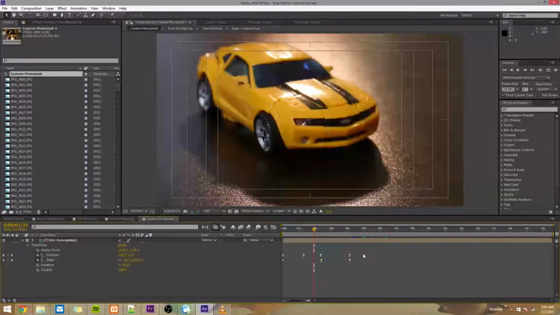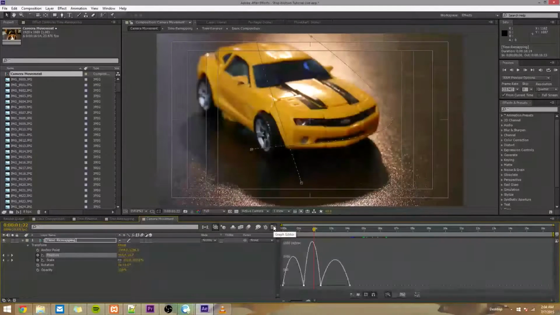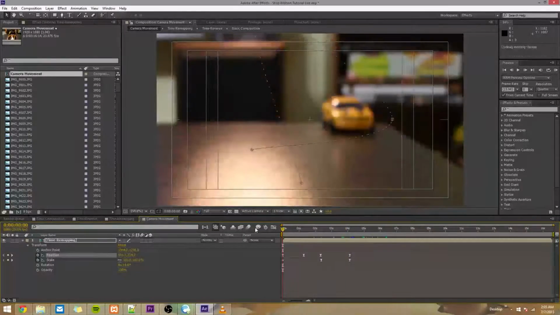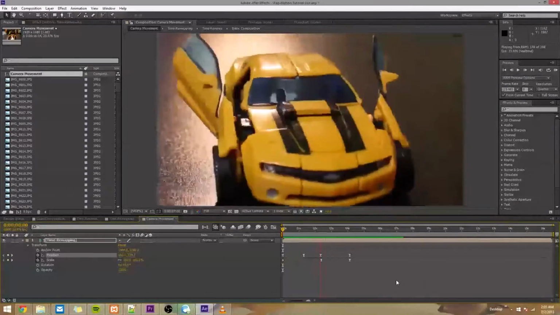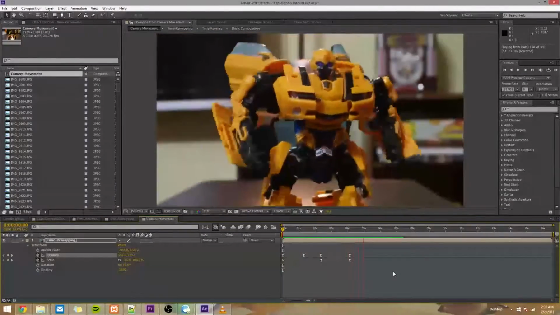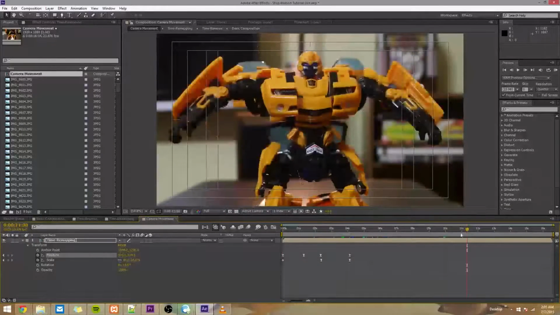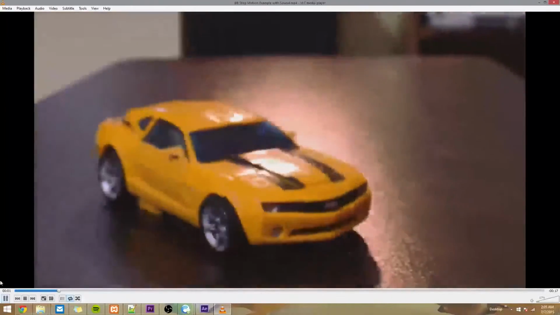And if you want to be really advanced, you can select one of these attributes and then press this right here, which is a graph editor, and then you can manually edit the keyframes, but that's a bit more advanced than I guess I'll teach in this tutorial. But yeah, so far this camera motion is looking pretty good, and really, that's all there is to adding camera motion. Now, you'll see that I stopped moving the camera after this, because there's not really anything I'm following, he just stands in one spot. But in the original video, the camera does continue to move, you'll see. So, check this camera out.